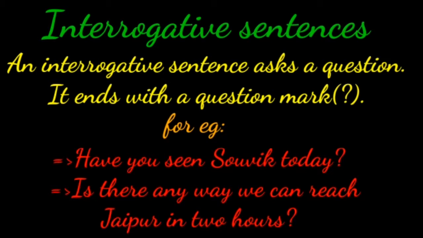For example, have you seen Savik today? This asks a question. So it is an interrogative sentence. Next one, is there any way we can reach Jaipur in 2 hours? This is also asking a question. So it is an interrogative sentence. An interrogative sentence always ends with a question mark.